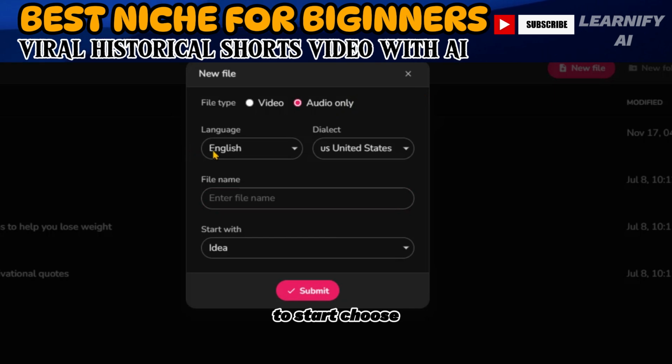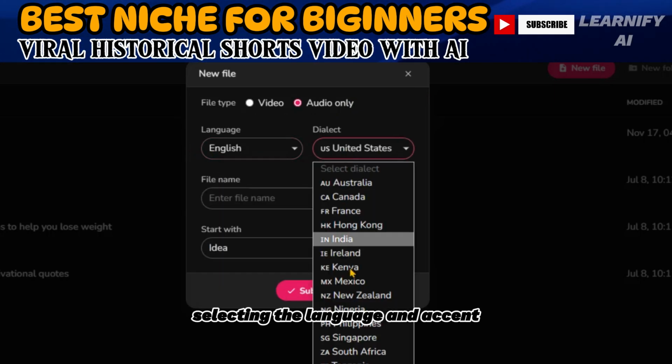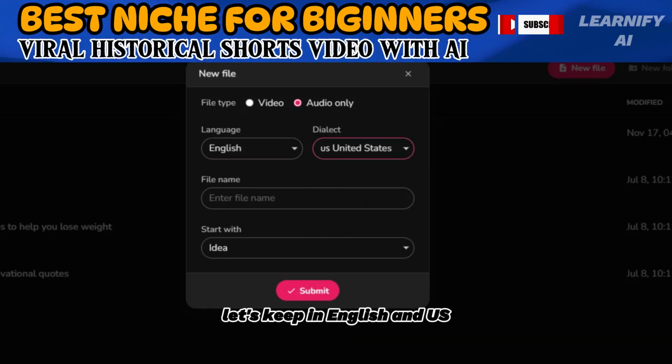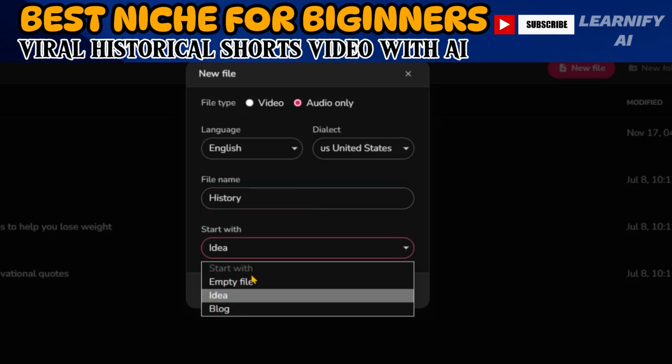To start, choose the file type as audio only, followed by selecting the language and accent. Let's keep it English and US. Provide a name for your file. Then, select an empty file and click the Submit button.